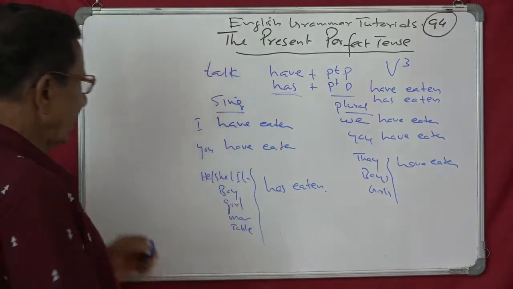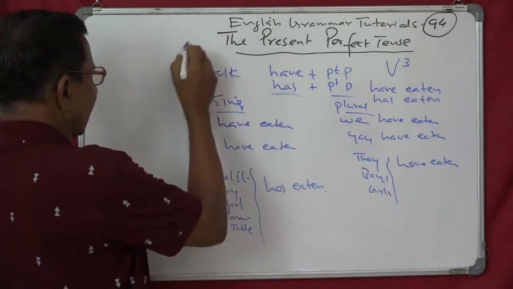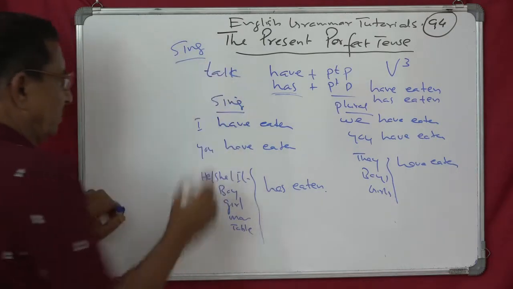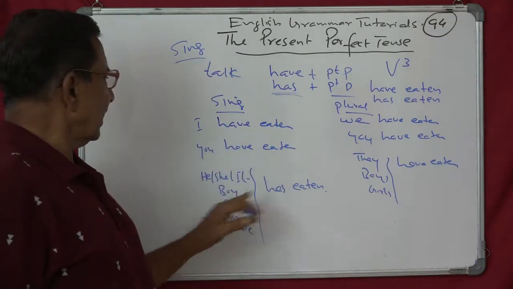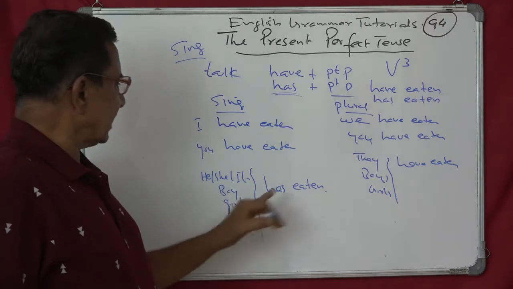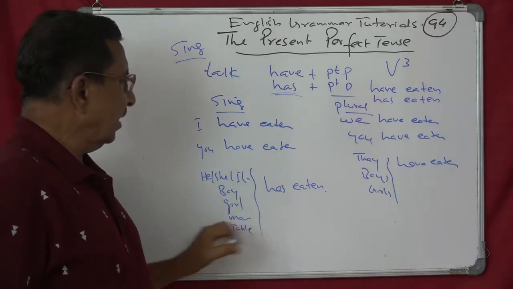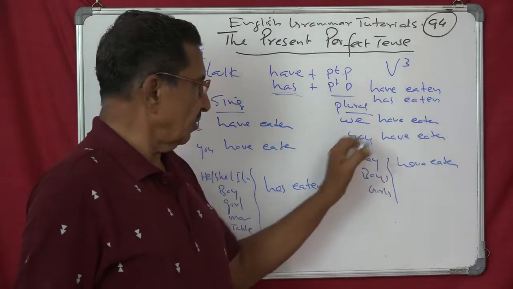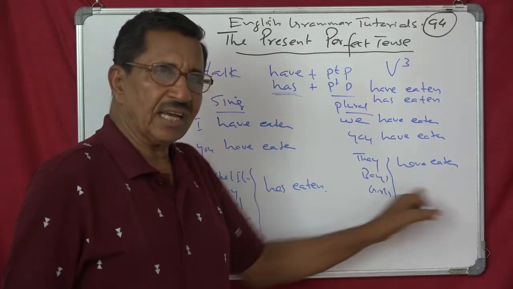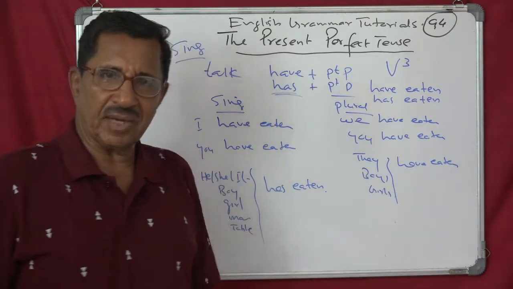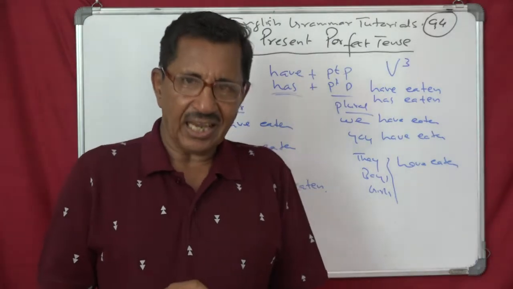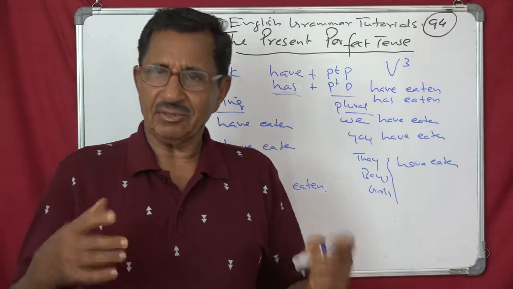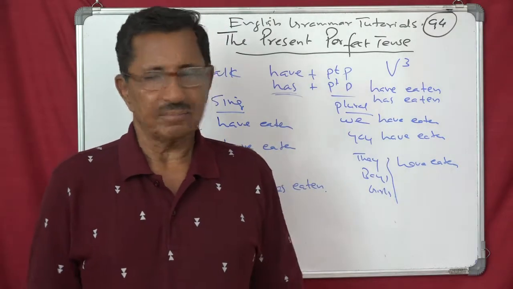Another. Which one do you want? Sing. Okay, sing. I have sung, you have sung, he has sung, she has sung, it has sung, boy has sung, girl has sung, man has sung, neuter cannot sing. We have sung, you have sung, they have sung, boys have sung, girls have sung, men have sung, women have sung, people have sung, Americans have sung, Indians have sung.